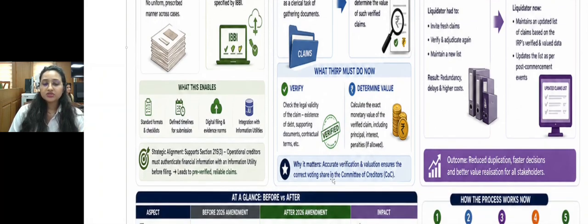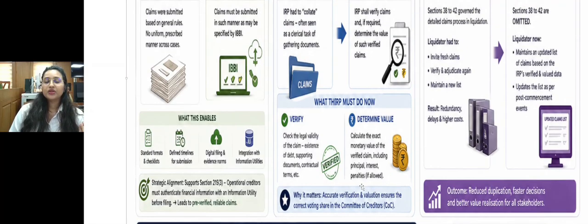Why does it matter now? Because accurate verification and valuation ensure the correct voting share in the committee of creditors. You know that every decision on how CIRP proceeds is according to the commercial wisdom of the COC, and the COC exercises their commercial wisdom. Their vote matters according to the percentage of debt they own and what percentage of voting share they have.